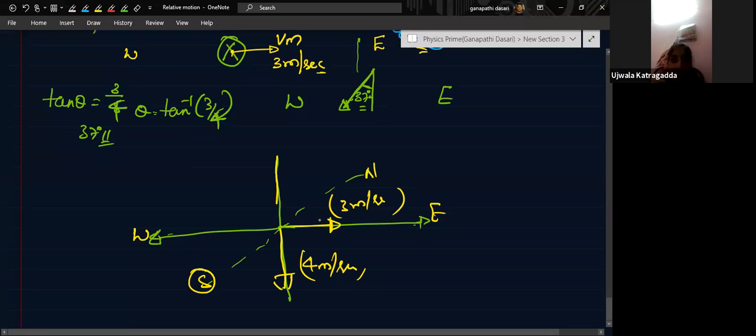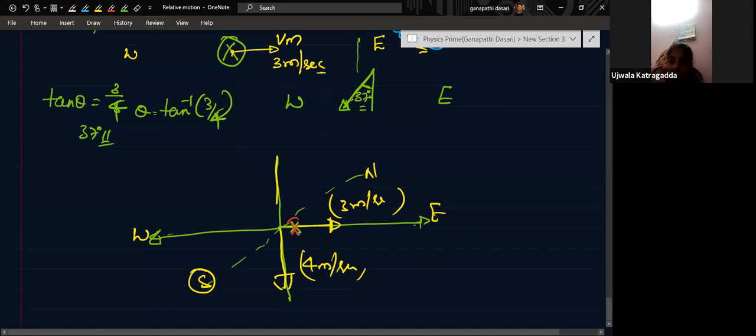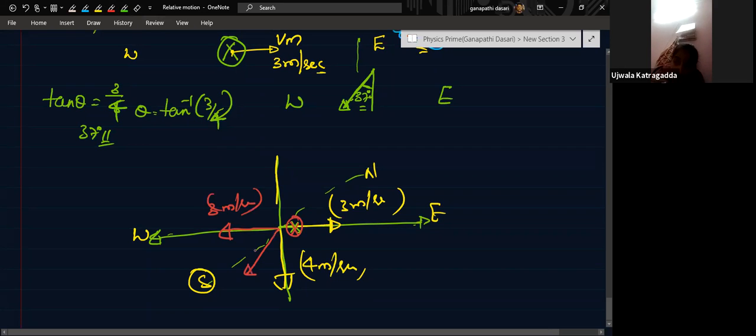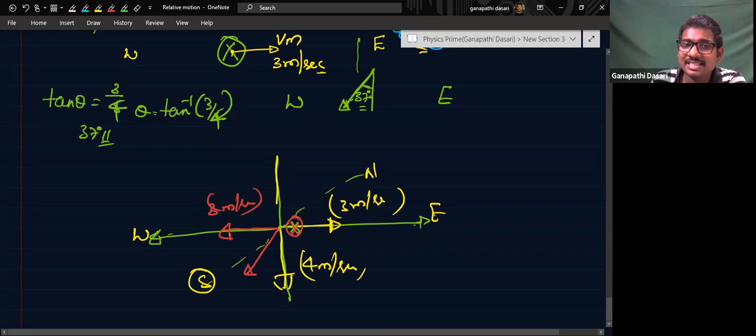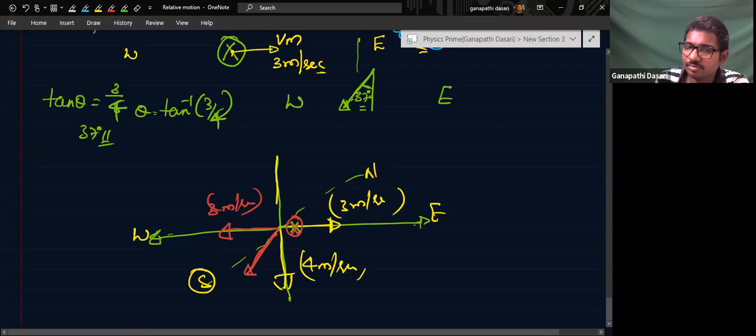Yes, sir. So we need to find out the velocity of the rain with respect to man. So what should we do? A technique that we learned. Man, you should stop. We should reverse it and then give it to rain. Reverse it, negative x direction, and give it. What will be the resultant direction? In the west, in this direction, it will be or not. This is not the z axis. This is in the xy plane only. It will be there, okay, because this is minus x. This is minus y. Yes, sir.